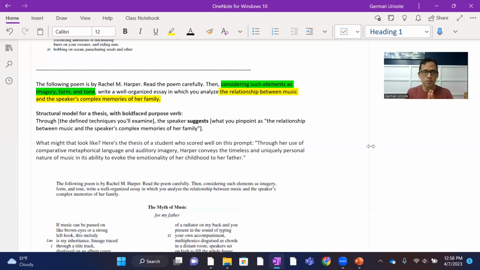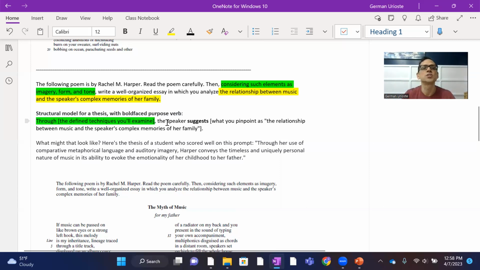So again, in terms of structural models for a thesis, here is again what you can do. I like it when students get their techniques up front. Through these particular techniques that I'm going to consider. And notice we're using the word the speaker again. Poems have speakers, not narrators.